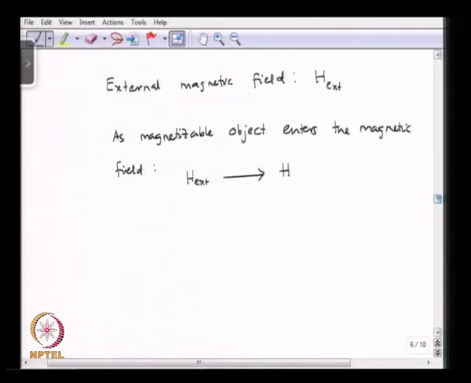Now, we are trying to derive the magnetic force. Now, to derive an expression for the magnetic force, okay, F magnetophoresis, we need to consider the free energy of the system.